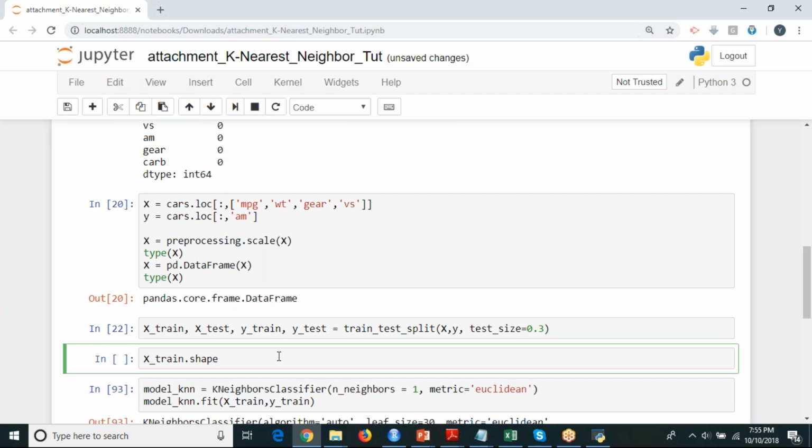Tell me. 30. Okay, total number of rows. How many rows are there as of now in our data set? 32, right? Tell me how many rows will be there in X_train.shape. Very, very simple question.